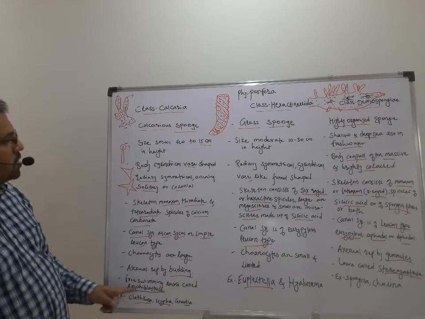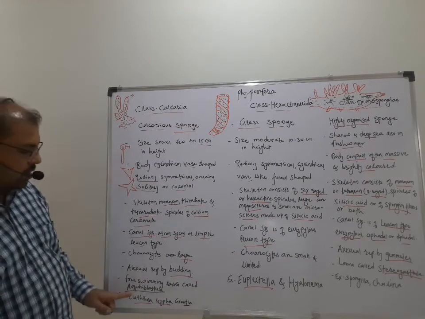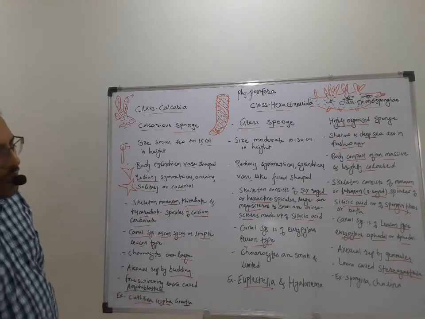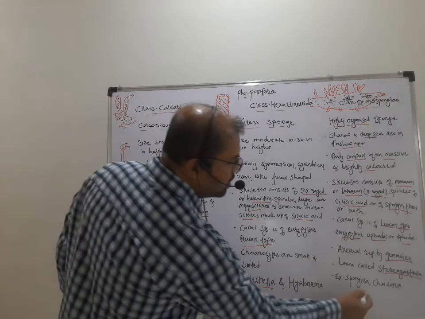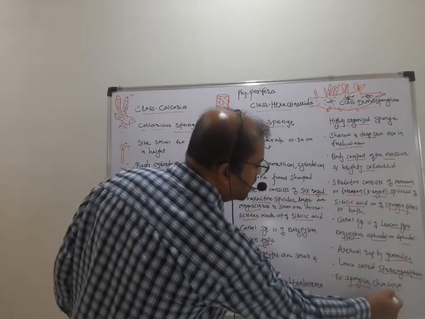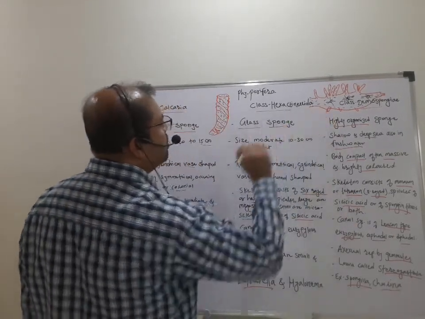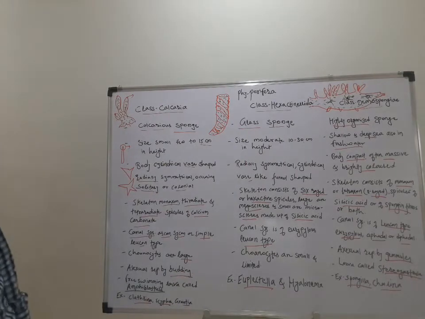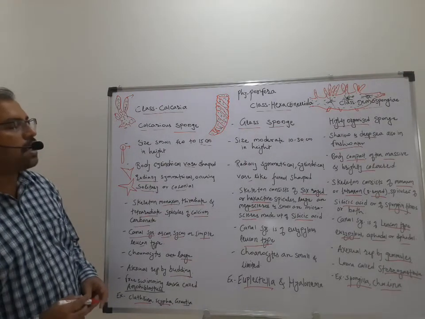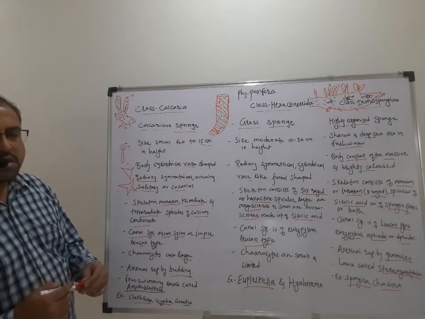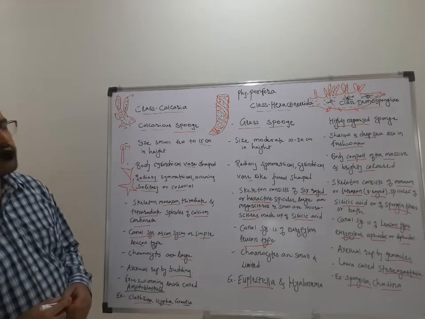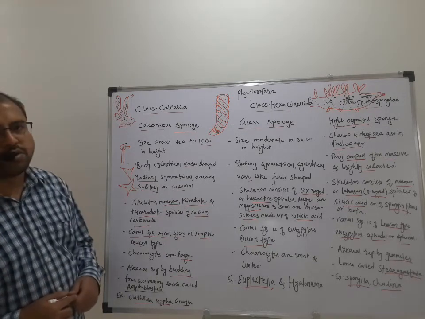And in the case of Calcarea, the larva is called Amphiblastula. The examples are Spongilla as well as Chalina. So this is the structure of Spongilla. Likewise, these are some distinctive characters of the major classes of phylum Porifera.